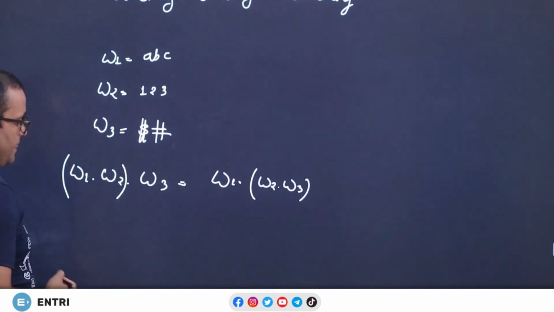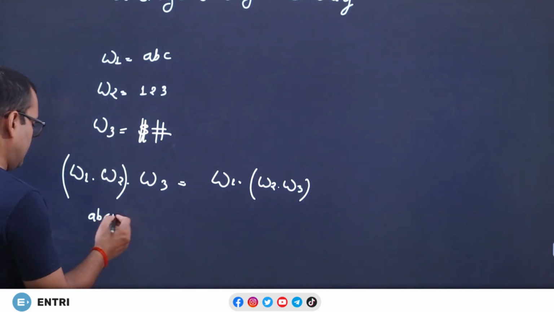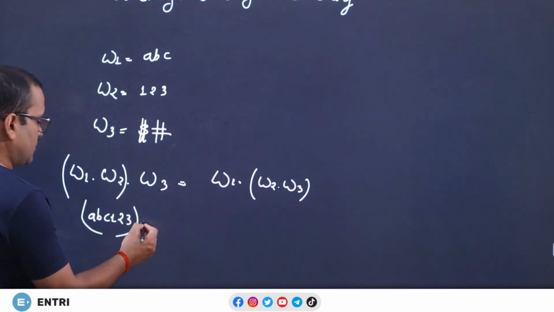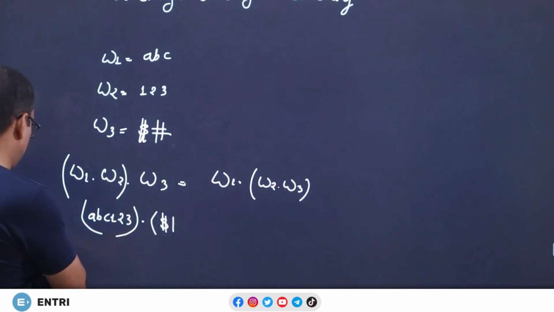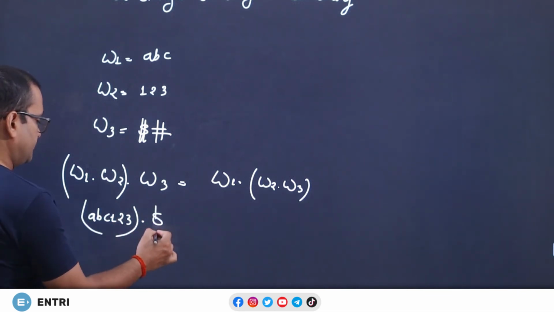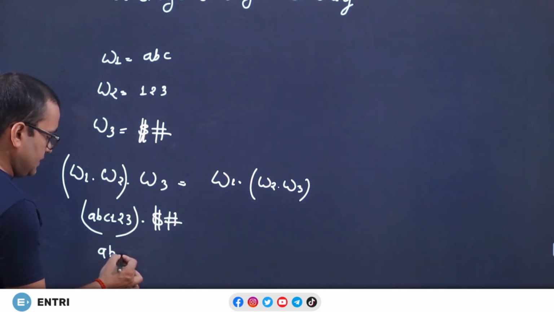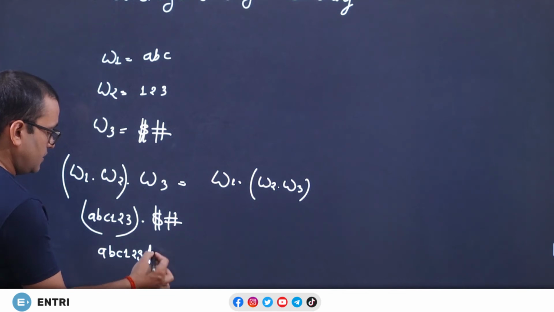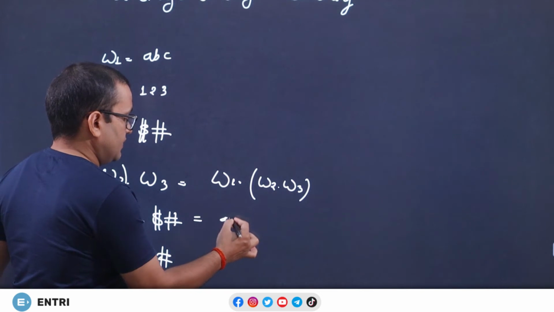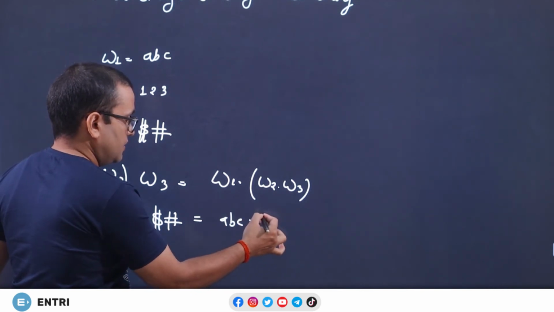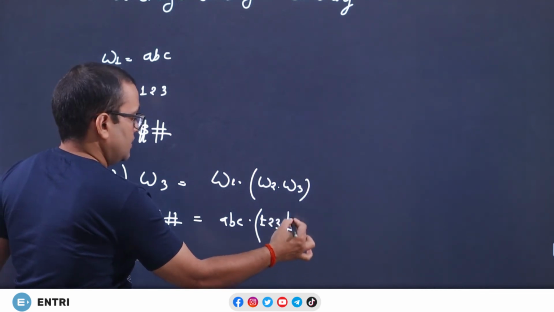First of all we are doing omega 1 dot omega 2, the answer will be ABC 1, 2, 3, and later it is concatenated with omega 3. I am using dot, but I will not write dot in the final answer. So the final answer in the LHS will be ABC 1, 2, 3 dollar and hash. What about the RHS? We will write ABC here dot, and omega 2 omega 1 is 1, 2, 3 dollar and hash.